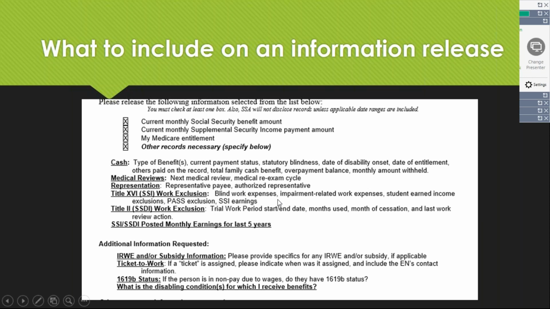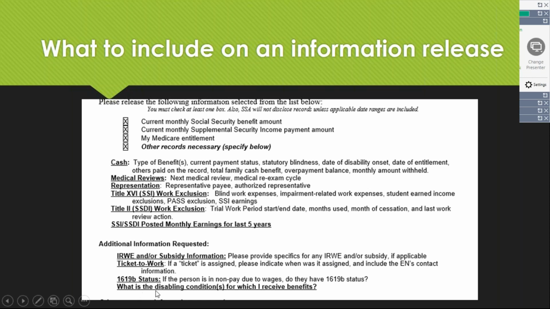Which work exclusions does the person have? Have they used trial work or are they ceased? And then their earnings. And then we also ask the 1619B status, which means are they in non-payment due to wages? If they were in 1619B status, that would mean they would still be eligible for Medicaid, even though they were earning high wages. Have they assigned their ticket to work? And if so, they would include their employment network's information and any other specific things.